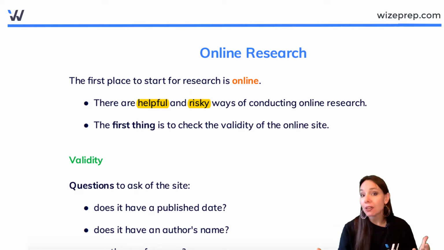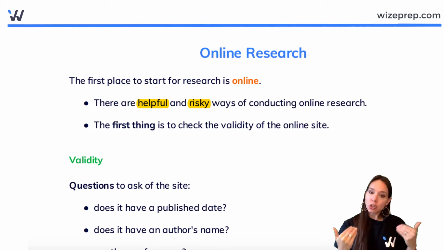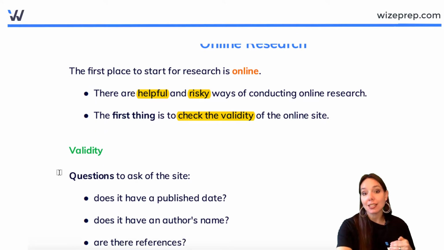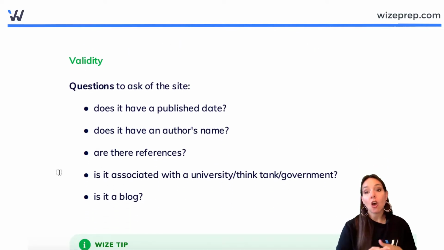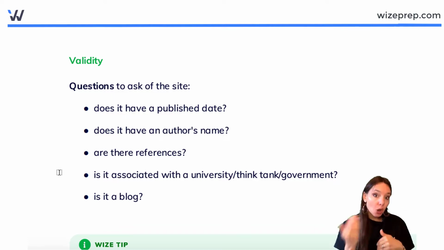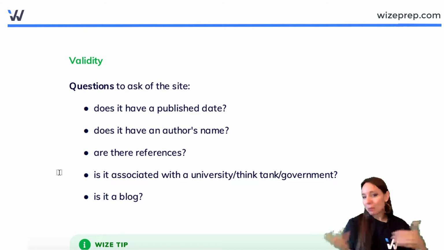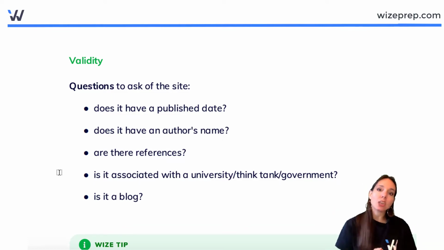So we all know there's a whole bunch of fake news out there. So the first thing that we want to do in engaging in online research is to check the validity of the online site. What this means is that not all sites are created equal. So when you go to the internet and you want to find information about a text that you might be reading, you might want to get summaries or other people's analysis to start getting your own creative juices flowing.